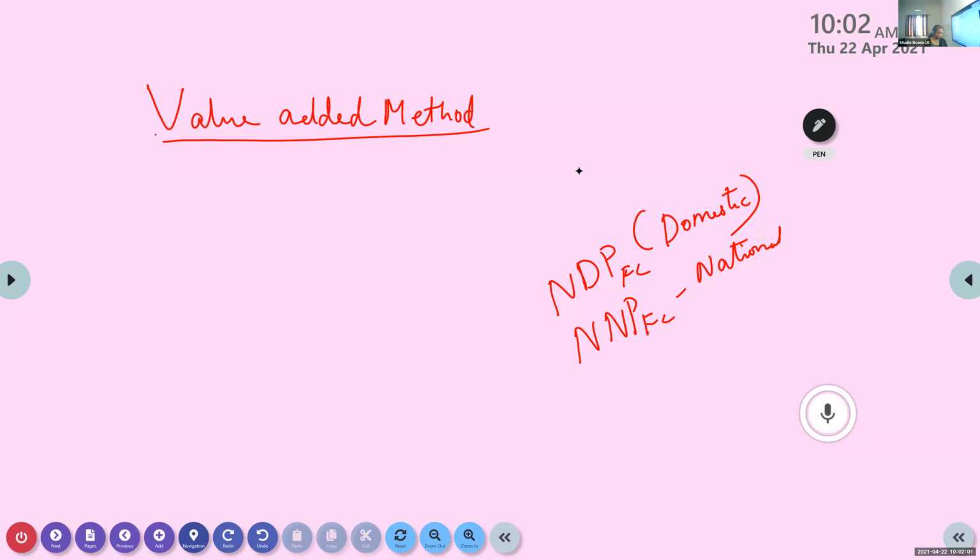Okay, now coming to the value added method. I gave you a note, two or three sentences. In that, it is written that value added of all the production units is taken; if it is within the country, it is domestic, otherwise it is national. Now, value added in the production unit. What do you mean by that? What is that value added?